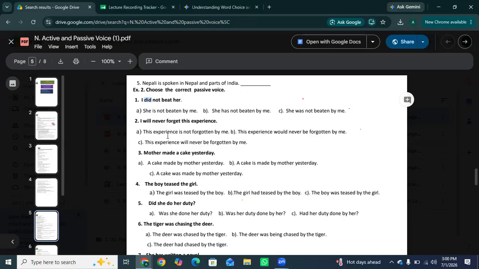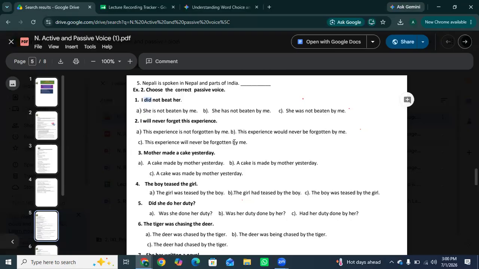I will never forget this experience. Will means future. So you can say that this experience will never be forgotten by me.